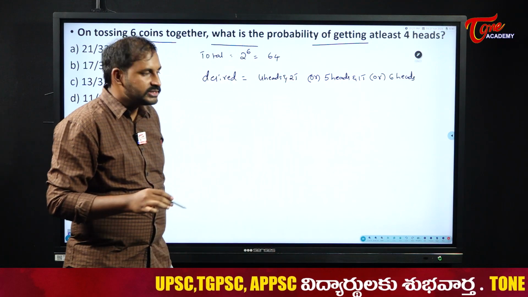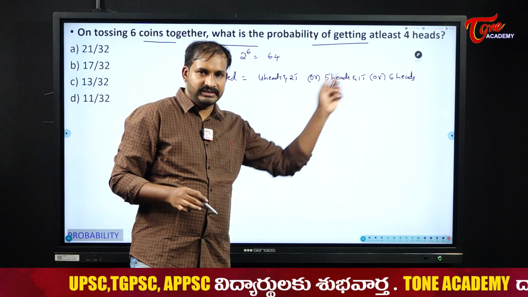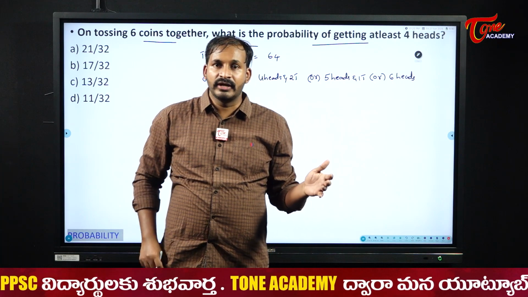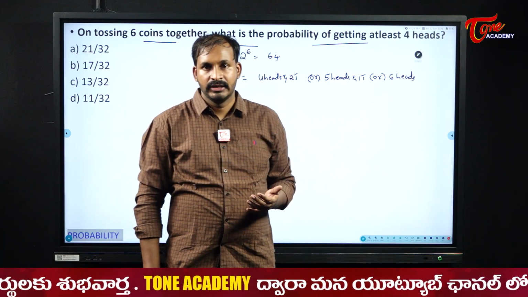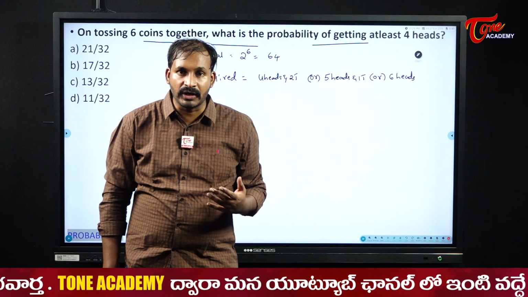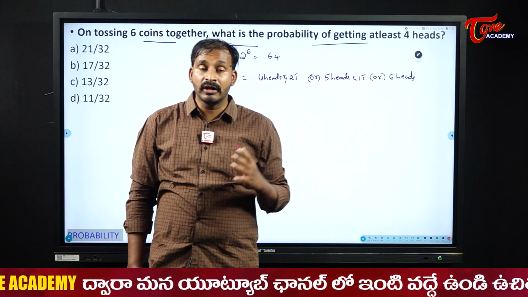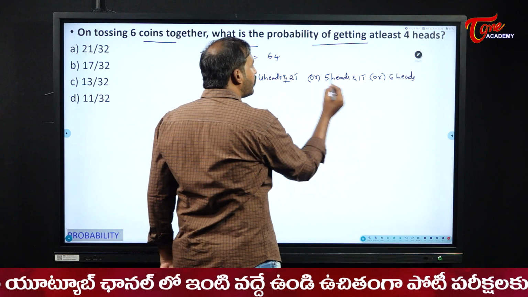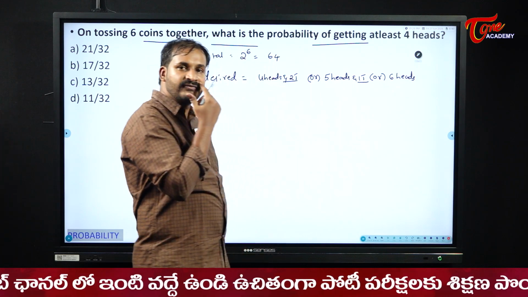Now, see here, students, no need to worry about these tails. Earlier also, if you wanted exactly 4 heads, what did you do? 6C4. If you wanted exactly 6 heads, what did you write? 6C6. Did you bother about the tails in that case? No, right? So here also the same thing, we will not bother about these tails. We will only check for the heads.